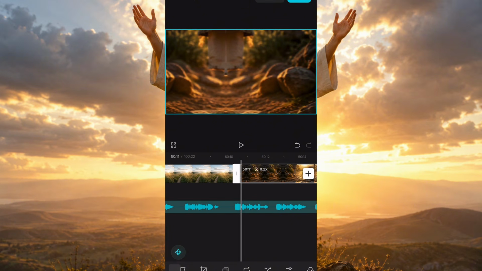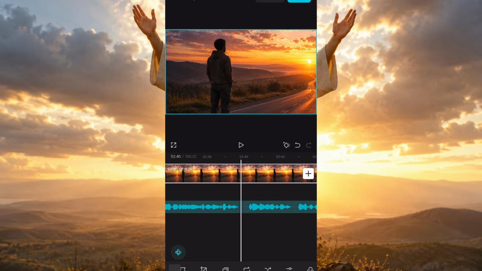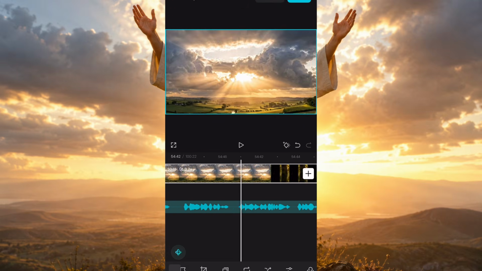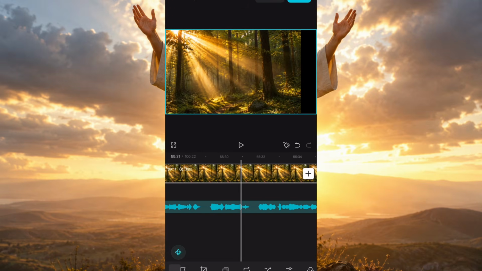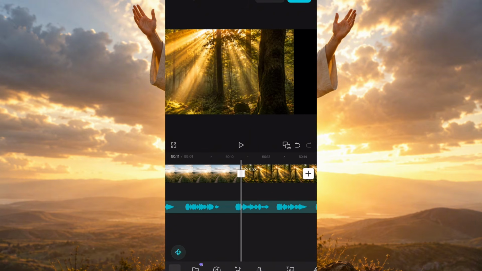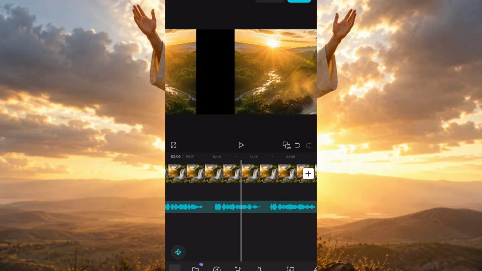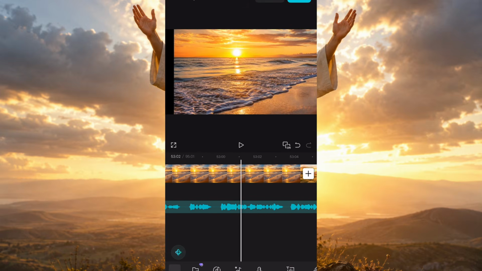Once we click on duplicate, we are going to cut out some parts from it.